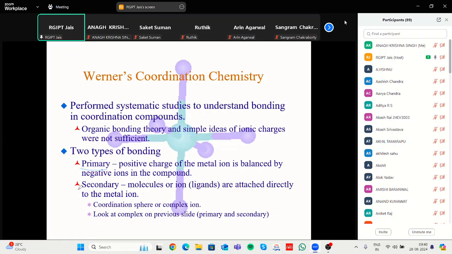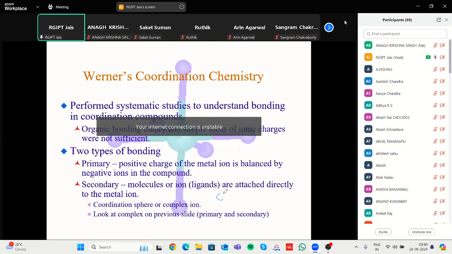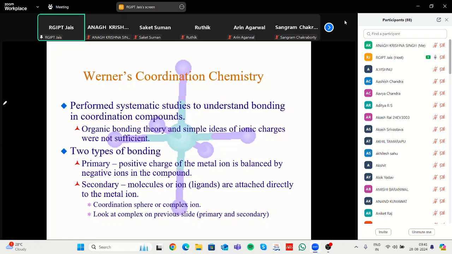One corresponds to the primary valence, the second is the secondary valence, which gives the coordination number. Coordination number means how many ligands surround the metal, and that is the secondary valency. The primary valency corresponds to the oxidation number of the complex.